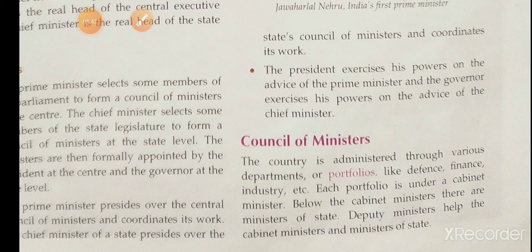Below the cabinet minister, there are ministers of state and deputy ministers to help the cabinet ministers.